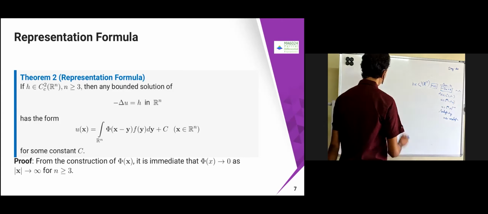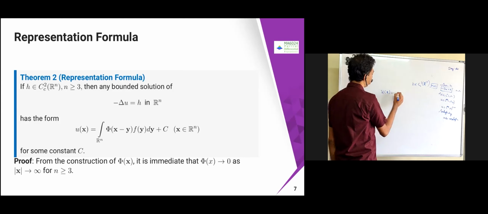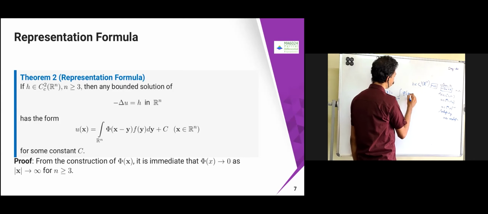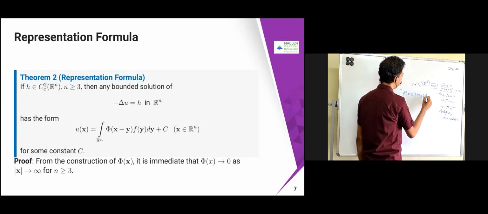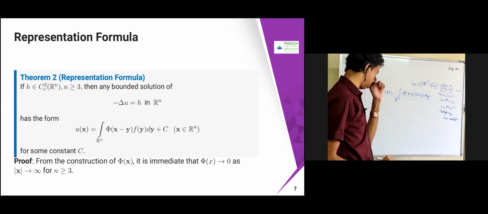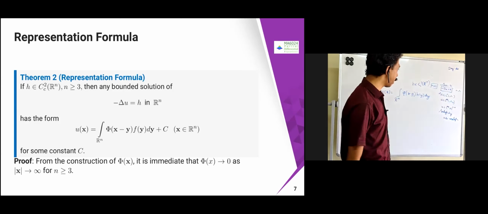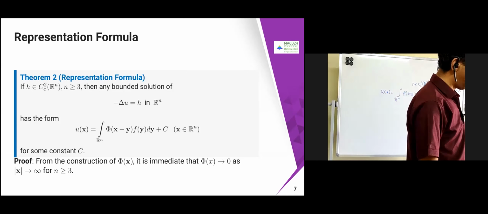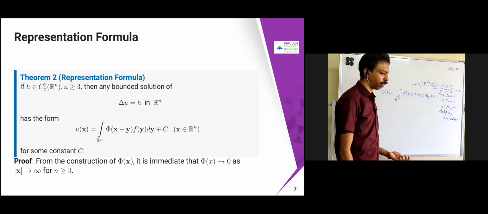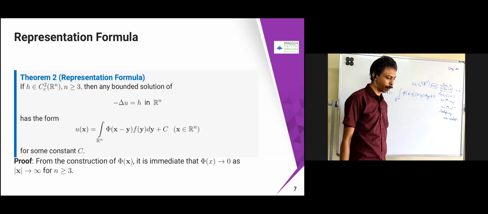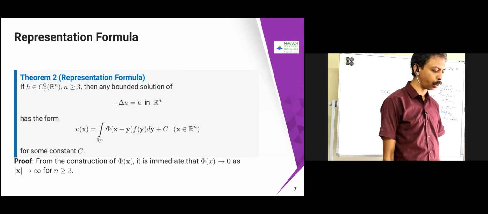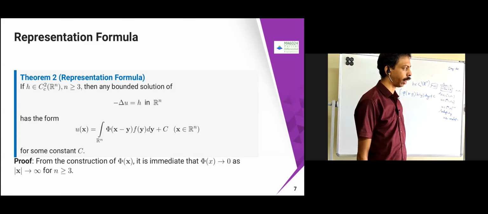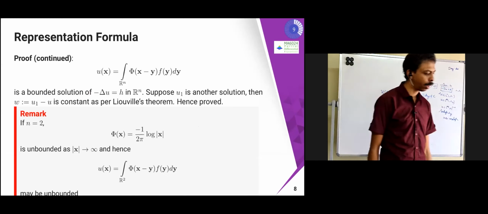So u of x is going to become the integral over R power n of pi of x minus y into h of y dy. It's a convolution between pi and h, not f, plus some constant. The proof is simple. You know the construction of pi of x from the fundamental solution. In that you can prove that pi of x tends to 0 as mod x tends to infinity for n greater than or equal to 3. That we have claimed already in the fundamental solution.